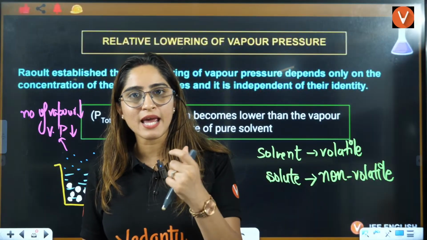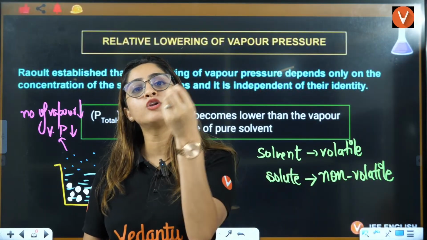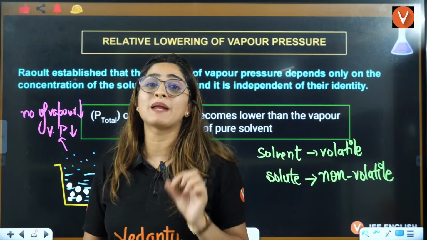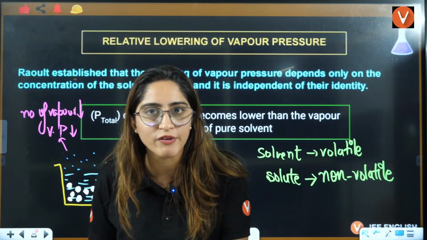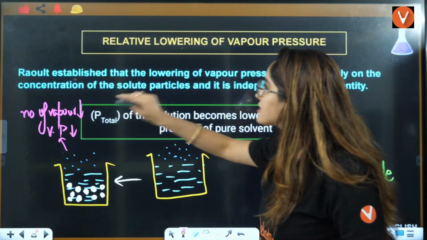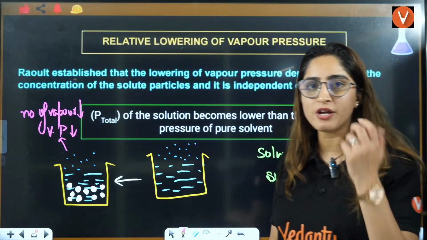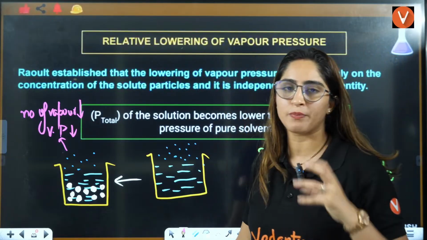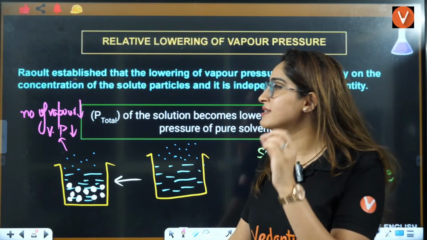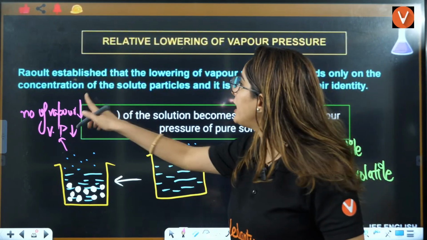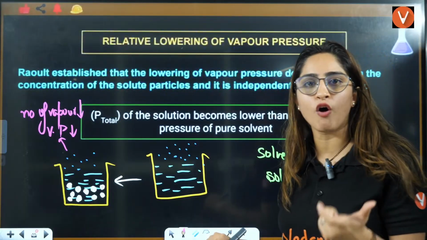So what we say is that whenever you add a non-volatile solute into a solvent, the vapor pressure is always going to decrease, right? So Raoult established that lowering of vapor pressure depends only on the concentration. Now I told you why vapor pressure will decrease. But now they discovered that the lowering of vapor pressure depends only on the concentration of solute particles.